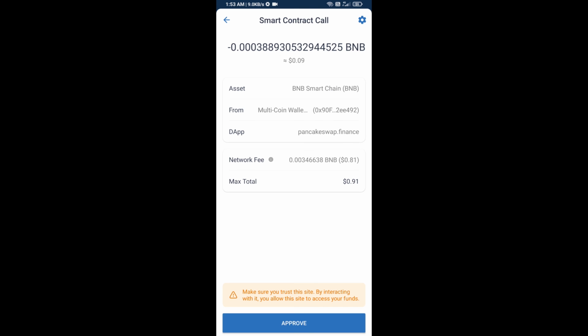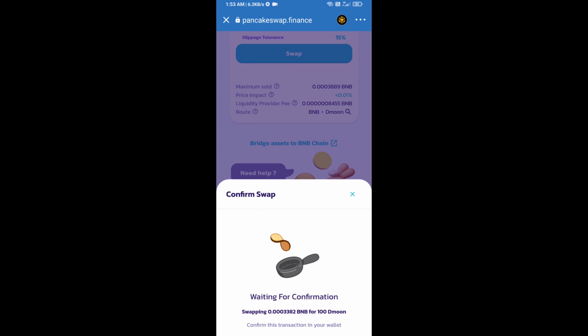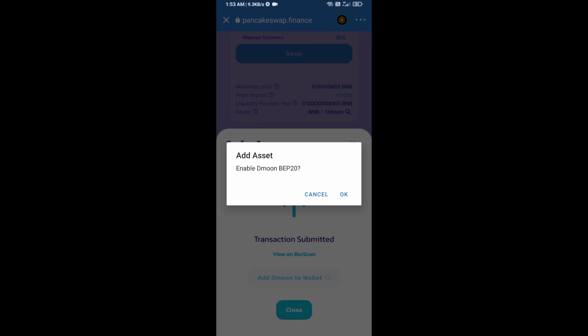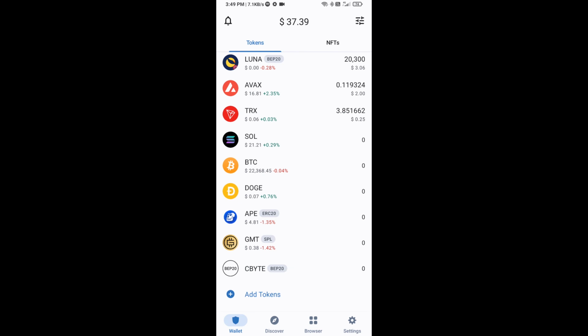So here you will approve this transaction. Now here you will click on add to wallet and click on OK. After that, go to Trust Wallet homepage. Now here this token has been added successfully on Trust Wallet. Thanks for watching.